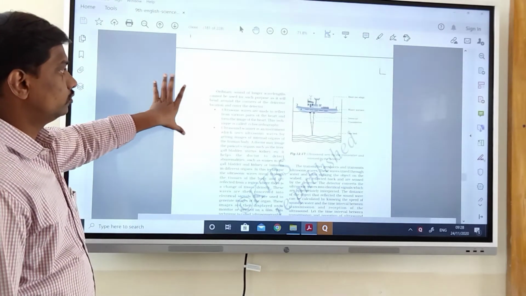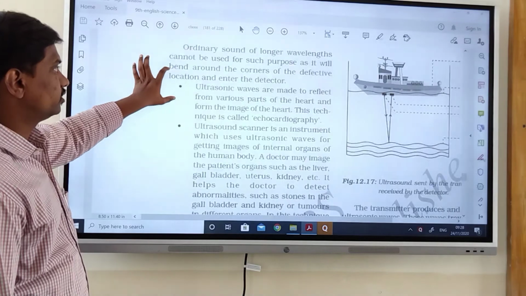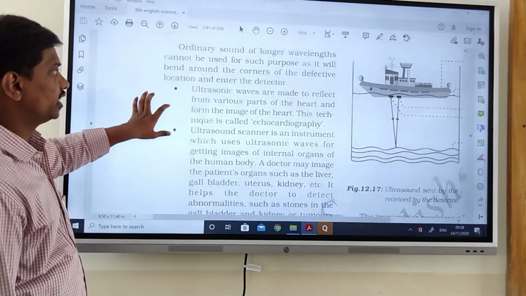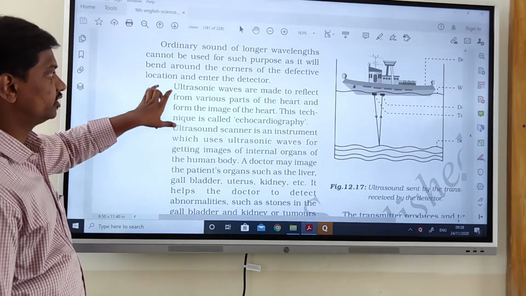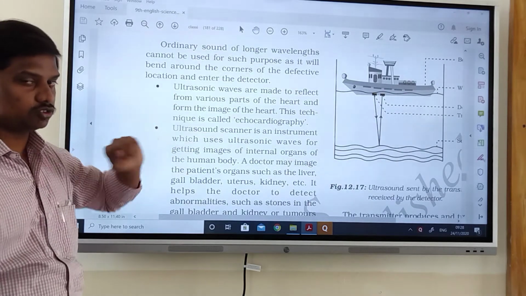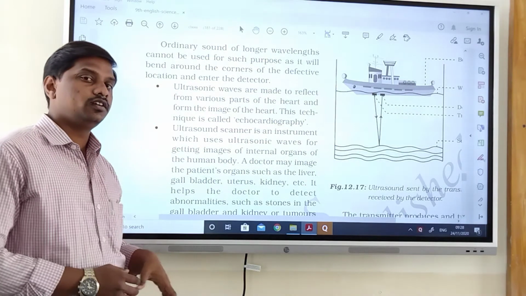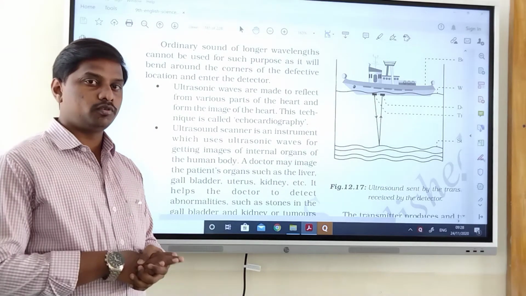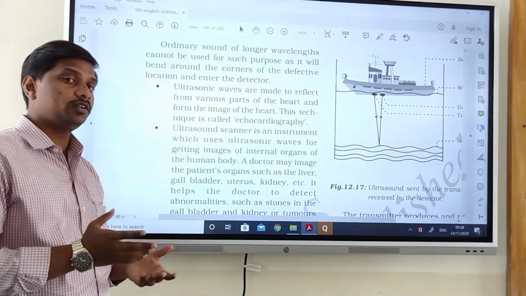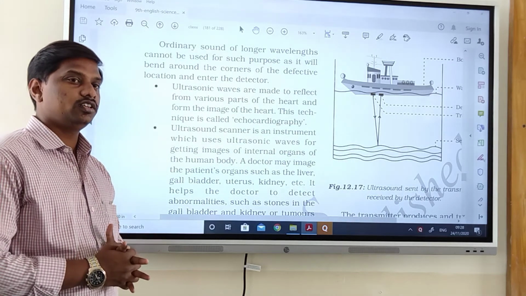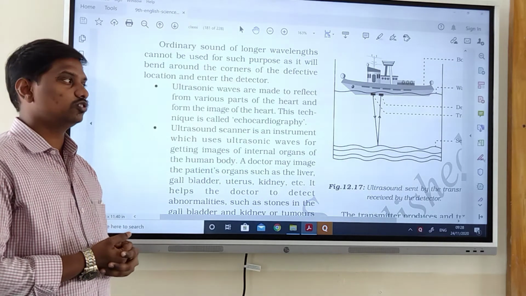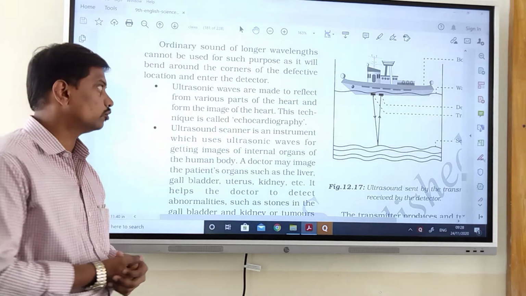Ordinary sound of longer wavelengths cannot be used for such a purpose, as it will bend around the corners of the defective locations and enter the detectors. Ultrasounds are very strong waves. If the object is very weak, then it will get destroyed. So we can't use them on low-strength objects. We can use ultrasonics in metallic objects only.